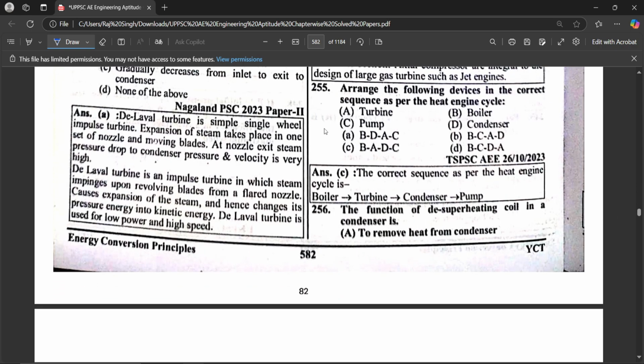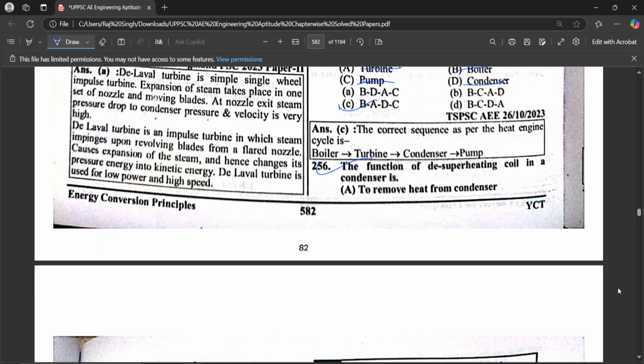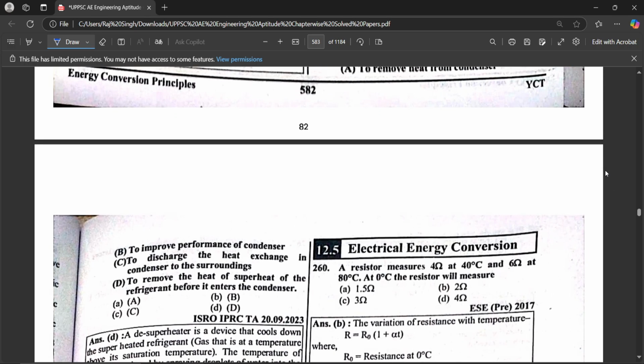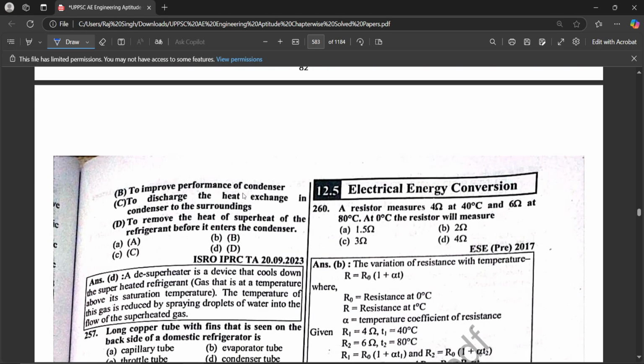Arrange the following devices in the correct sequence as per the heat engine cycle: firstly boiler, then turbine, then condenser, and then pump. And C is correct. The function of a desuperheating coil in the condenser: first statement, to remove the heat from the condenser; second, to improve performance of the condenser; third, to discharge the heat exchanged in a condenser to the surroundings; fourth, to remove the heat of superheat of the refrigerant before it enters the condenser.